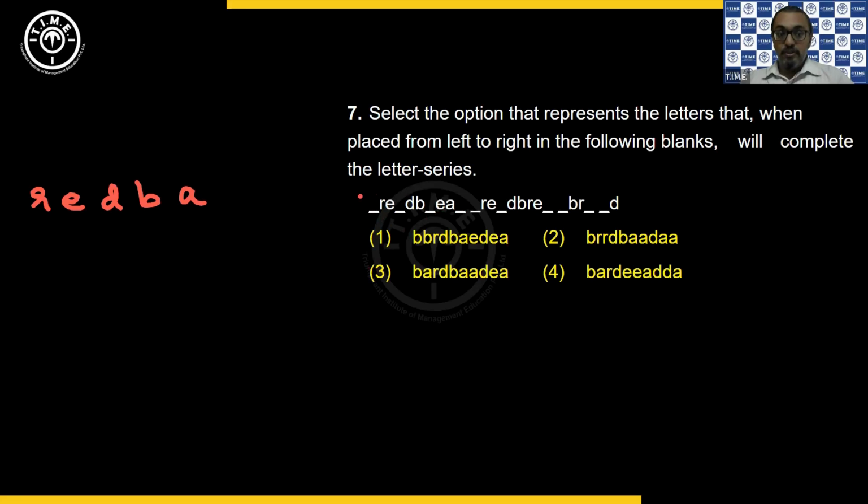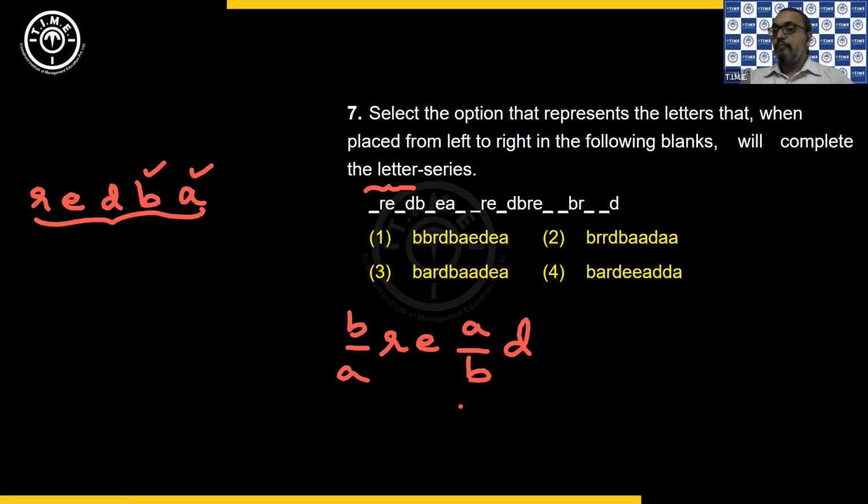Okay, so because there are 5 different alphabets, now if I take the first 5 alphabets, you have blank R, E, blank D. Now what are the missing alphabets here? B is missing, A is missing. So it is going to be B and A. If you put B and A, the word I'm getting is bread, correct? So check, is that again happening in the next one? Yes.